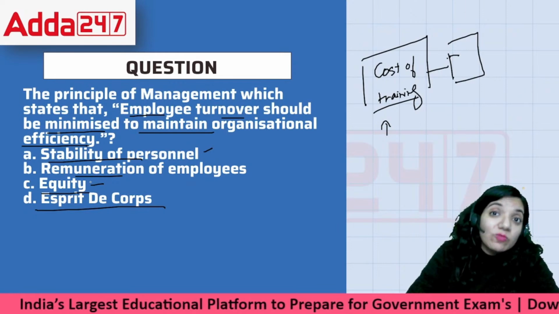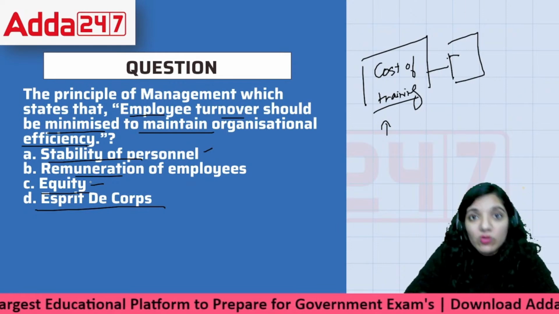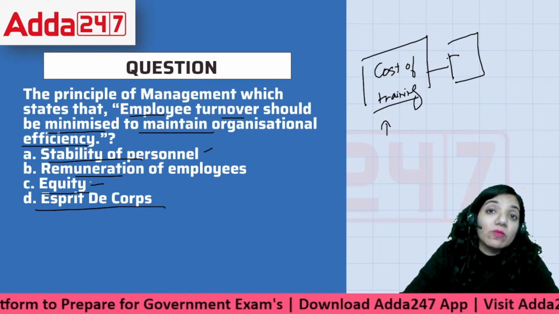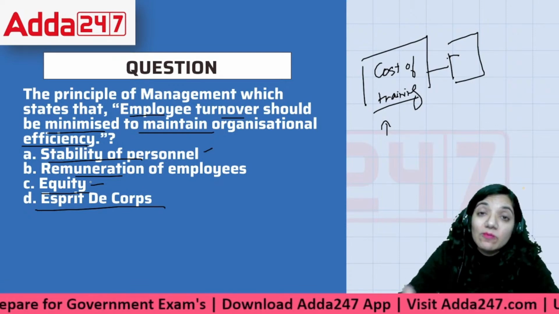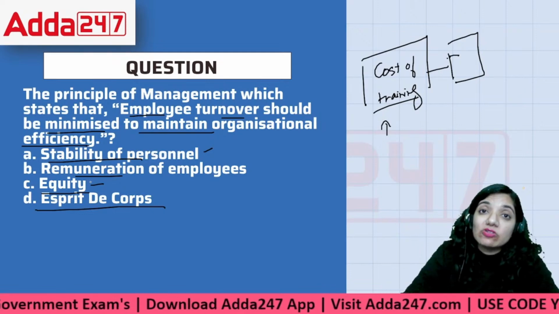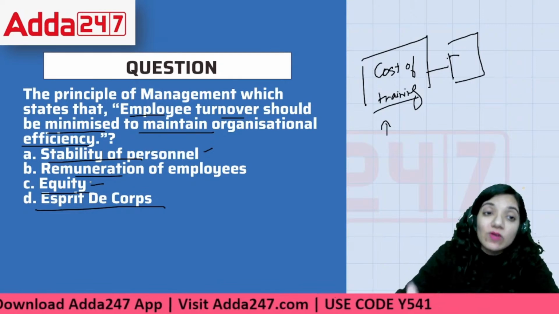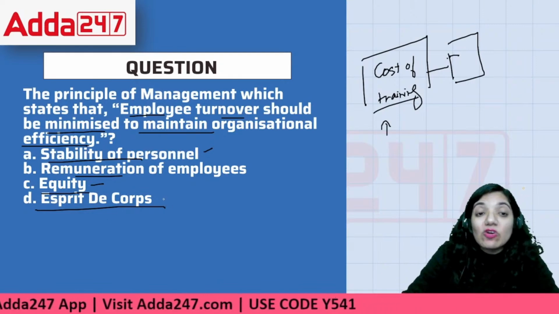So this would be equity, where I'll be given more attention, and I'll have to work harder to reach your level later on. You have to go up and I have to reach your level. So I have to put in more work. That is equity. Then Esprit De Corps is about unity.